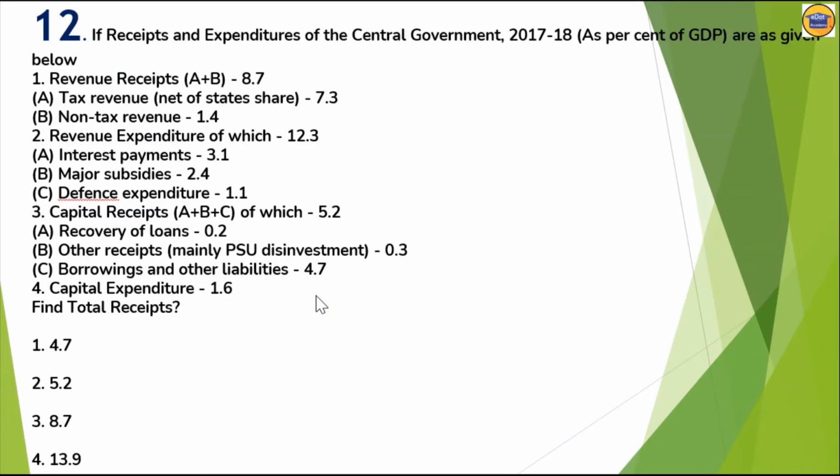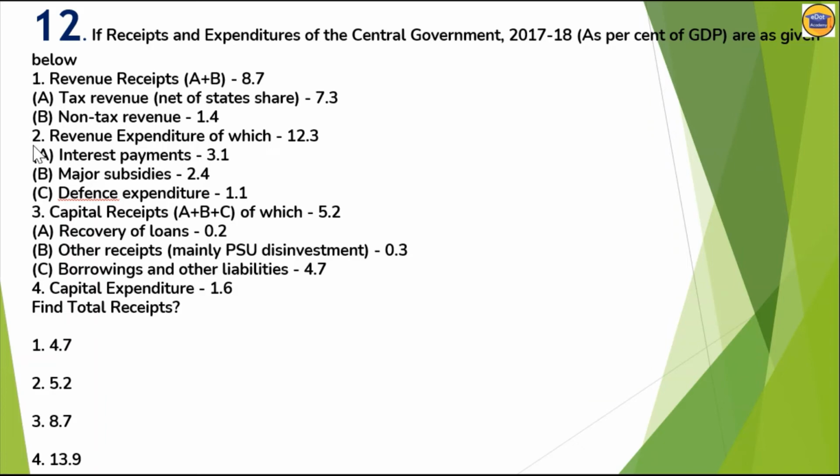Okay. Next, it is a question based on capital budgeting, a very, very important chapter. Now the data is given here. The receipts and expenditure of the central government for a year are given as follows. Revenue receipt A plus B, total given as 8.7, has been broken into two parts, A and B: tax revenue and non-tax revenue.